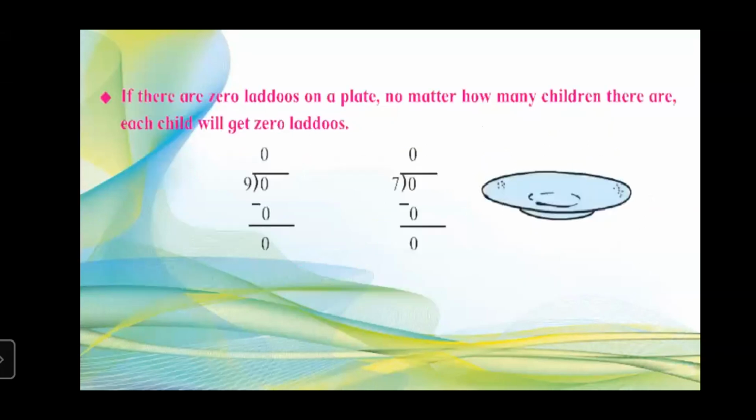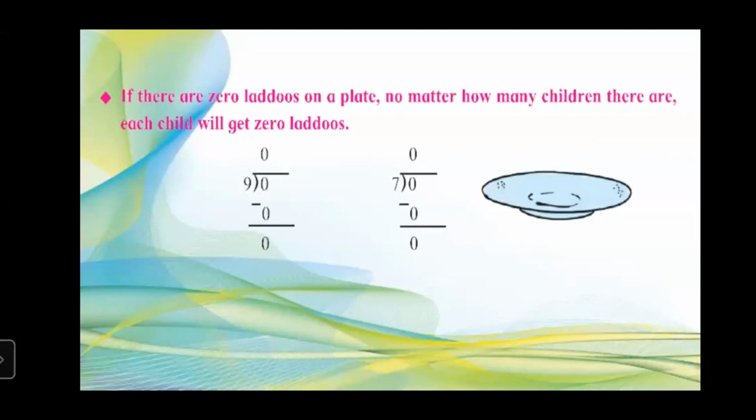Example is here. If a plate is there having 0 laddus, no matter how many children there are, each child will get 0 laddus. If a plate is there having no laddu, and if number of children are there, then how many laddus will every child get? So for that, division. Suppose if 9 children are there and they want laddus, and we divide 0 by 9, what answer we will get? We will get 0 as the answer.